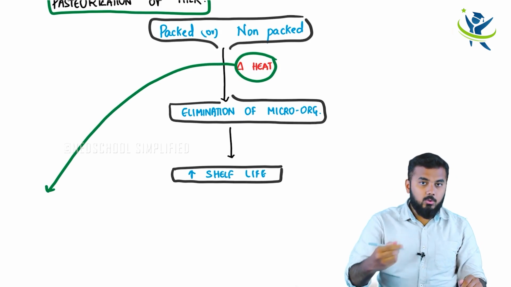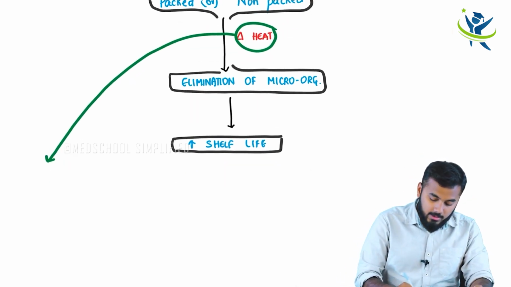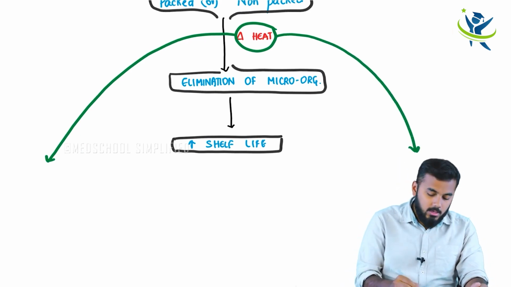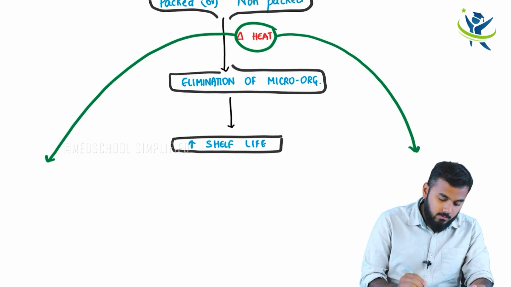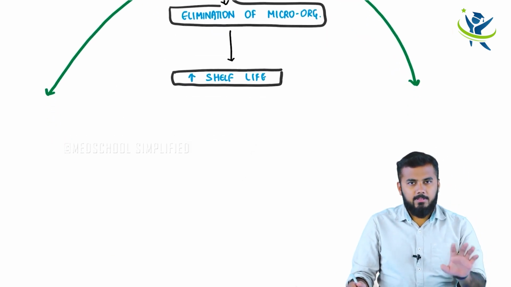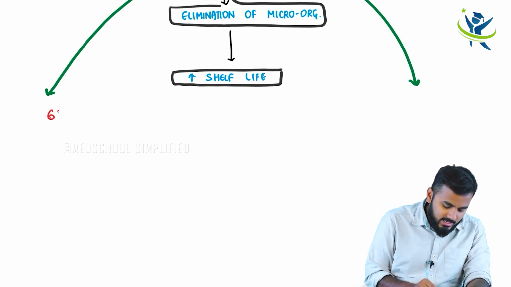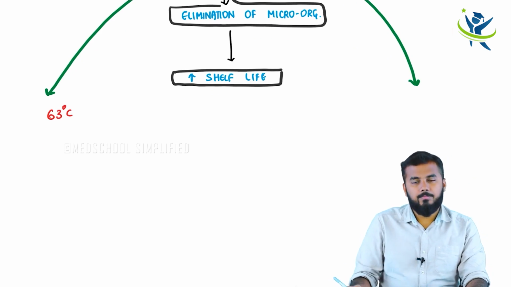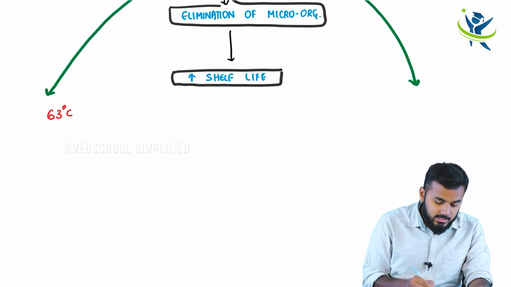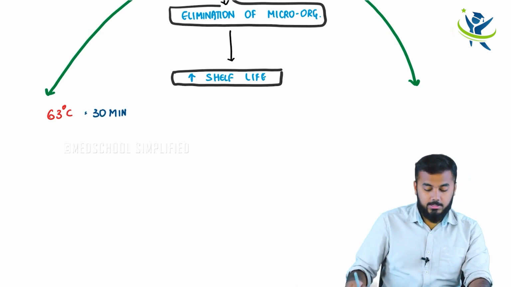And again I'm telling you, I use two methods to heat it. Now this is one method, and here I am writing down another method. What is the first method? In the first method, I will heat the milk at 63 degrees centigrade, let us say for about 30 minutes.